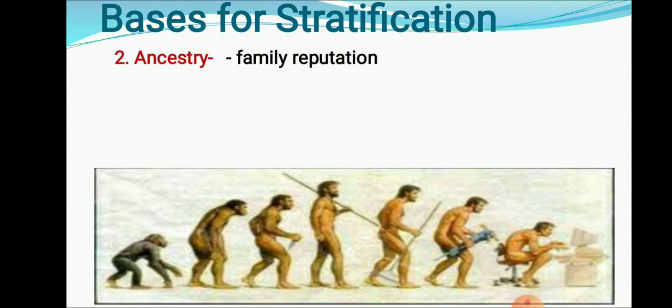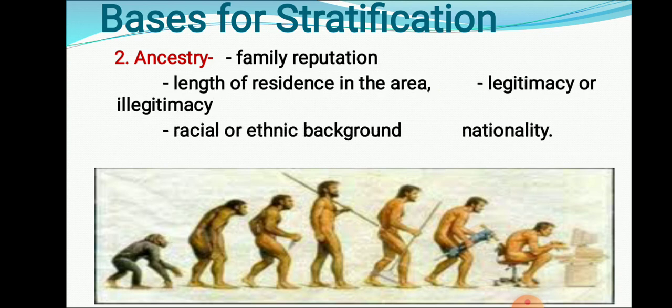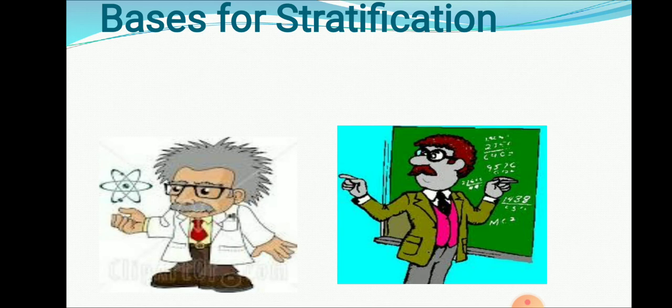Then ancestry. Ancestry means family reputation, ancestors, from which family you are. The length of residence in that particular area, legitimacy, also the racial or ethnic background, the nationality which we follow. So that plays a role in stratification. For example, you are Indian, they are foreigners, they are European. Likewise, you are going to be classified in the society. Black people, white people, that is the ancestry.